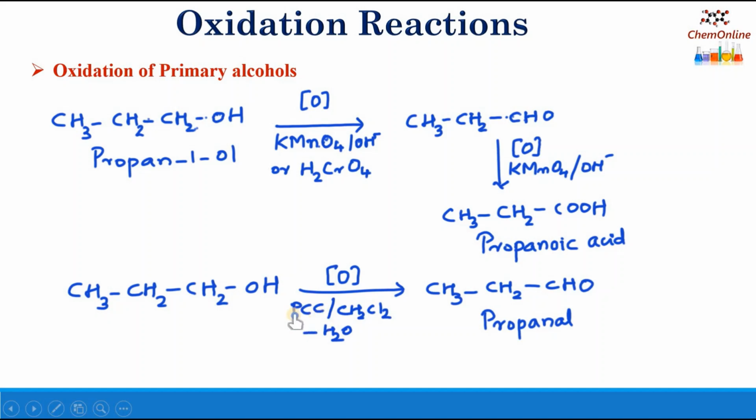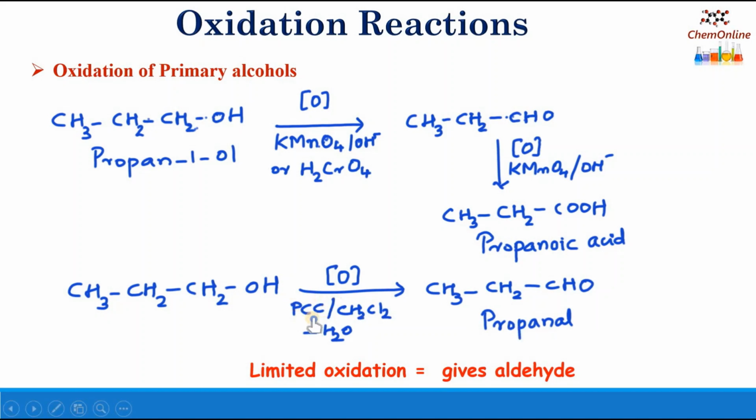Limited oxidation means when we use this reagent pyridinium chlorochromate, alcohols are oxidized to aldehydes. No further oxidation will take place. The reagent that we use for limited oxidation of alcohols is pyridinium chlorochromate. Here you can see that propanol, when treated with PCC in an anhydrous solvent like CH2Cl2, oxidizes the primary alcohol to aldehyde. Propanal is formed, CH3CH2CHO.